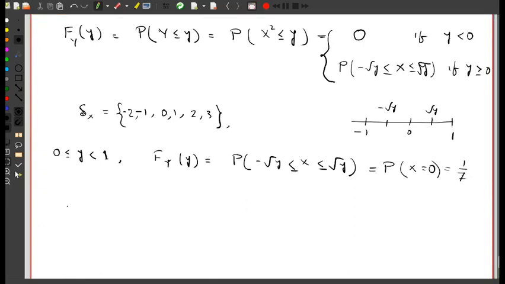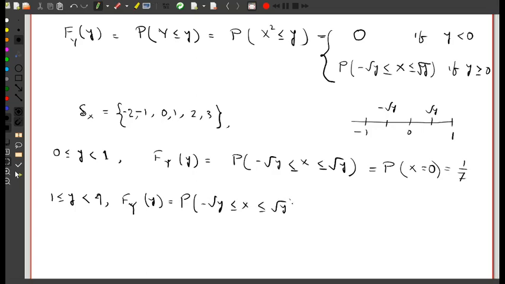Now let us consider the next step, which is 1 less than or equal to y less than 4. Because the next value of Y is 4, that's why I break it in this manner. In this case, the distribution function of Y at the point y is again the probability that minus root y is less than or equal to X is less than or equal to plus root y.